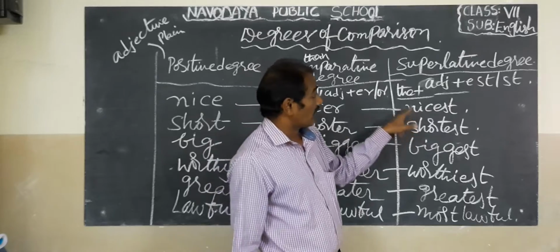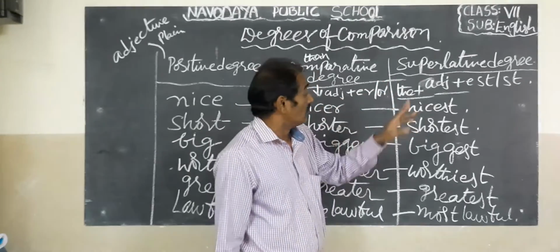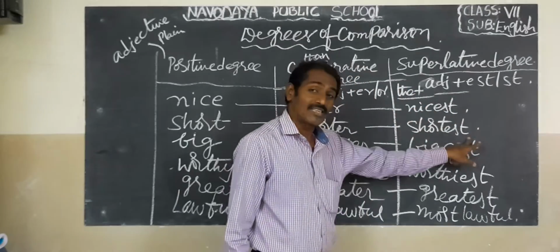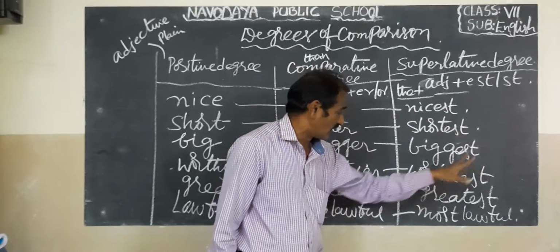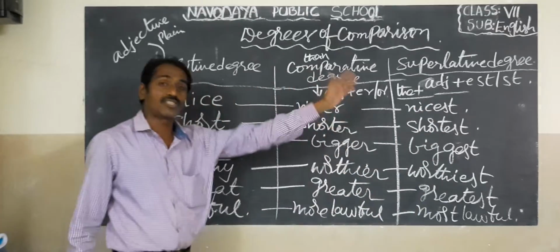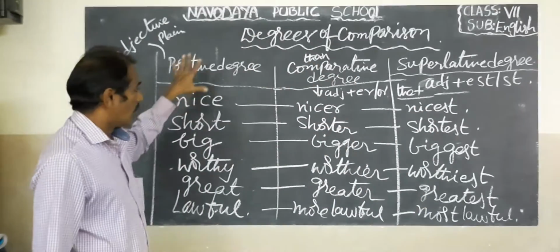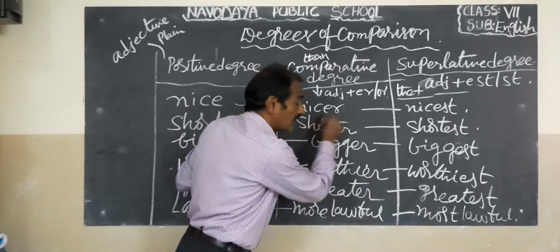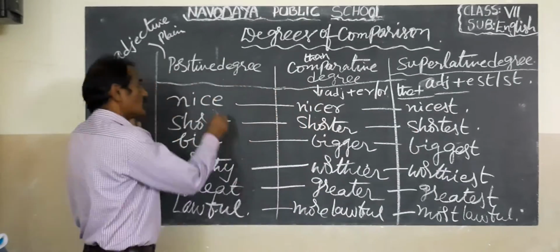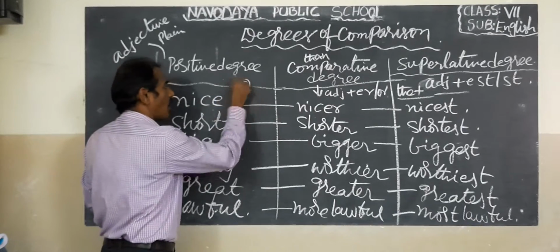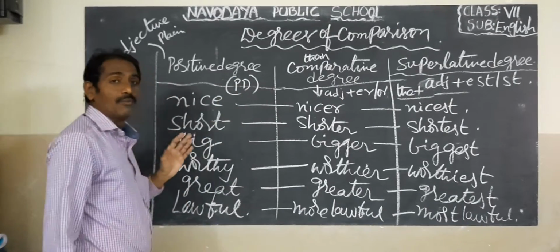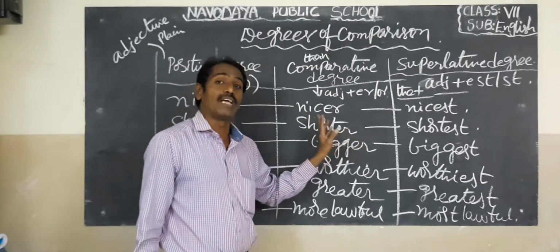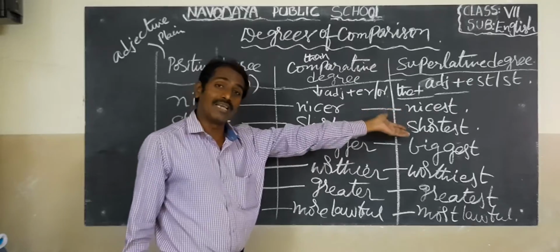The superlative degree means the highest quality: the nicest, the shortest, the biggest, the worthiest, the greatest, the most lawful. The adjective is placed in between as in the positive degree, and adjective plus than in the comparative.